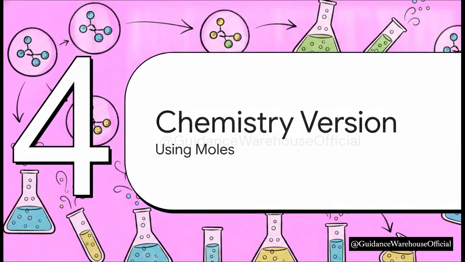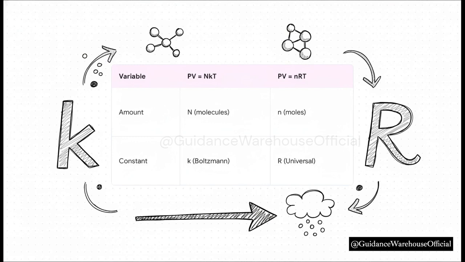Section 4, the chemistry version. Because grouping things by moles is so incredibly convenient, we actually have a second version of the ideal gas law. If you've ever taken a chemistry class, you might have been looking at our previous formula and thinking, wait a minute, where is PV equals nRT? Well, here it is. Physics tends to use the big N version, which counts individual molecules and uses Boltzmann's constant k. Chemistry, on the other hand, prefers the little n version, which counts entire moles of molecules. When you switch to counting by moles, you have to swap out the constant as well, replacing k with R. But remember, both equations are describing the exact same physical reality.